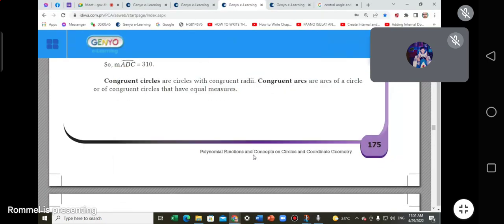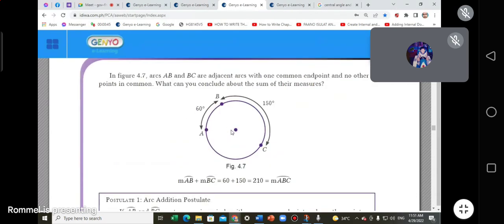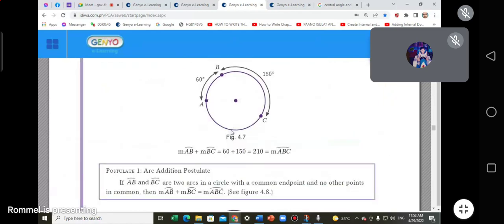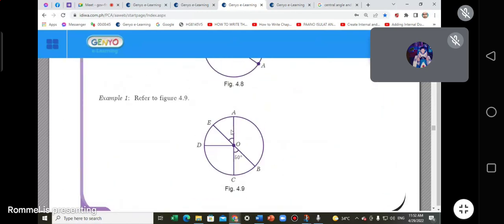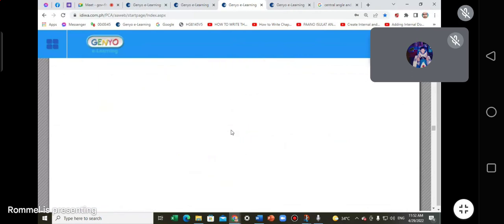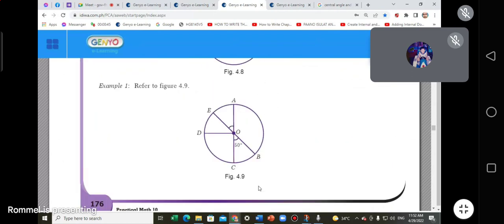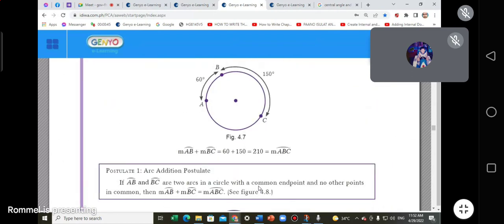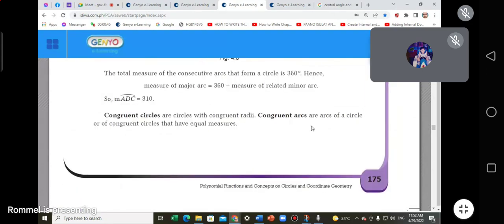Okay, hold on. So we go there, finishing this one. We were here, I think, and then we go here. In this skill builder, let me finish this one. I think we ended with this one. This is again concerning congruent arcs.